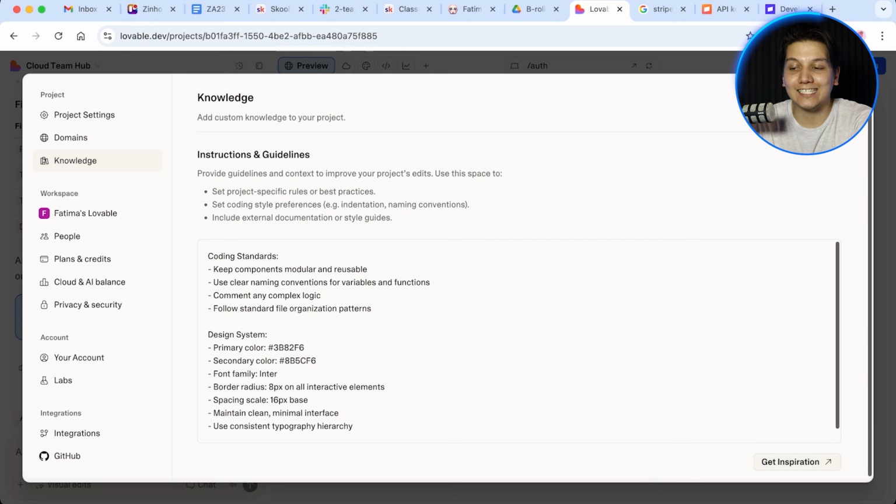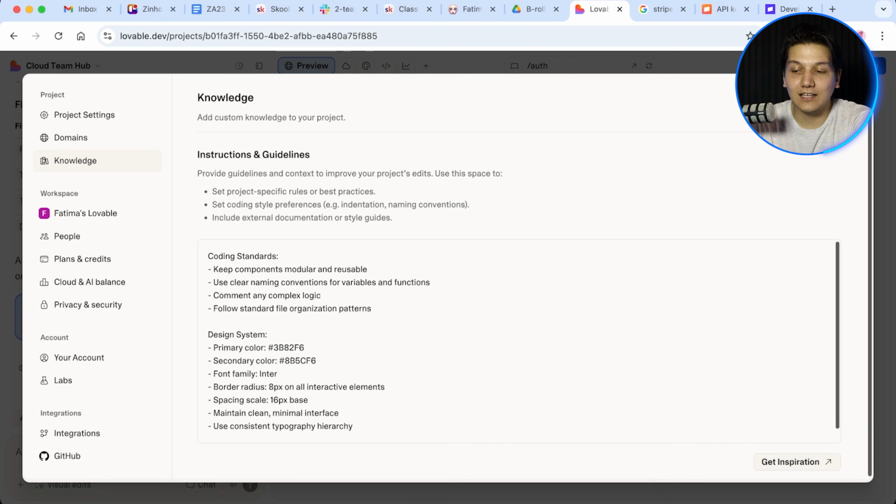And include your design system too. So the typography, the spacing, the border radius, and also the button styles, all of the design decisions that should stay consistent. And if you have brand guidelines, put those in here as well, okay? So that is the logo usage, the tone, and any specific constraints that you may have.